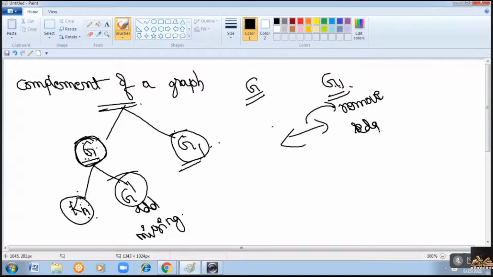Now, the complement of this subgraph is to identify whatever edges are removed, or missing in the subgraph when you compare with the given graph. Add those removed edges, you will get the complement. Is it clear?